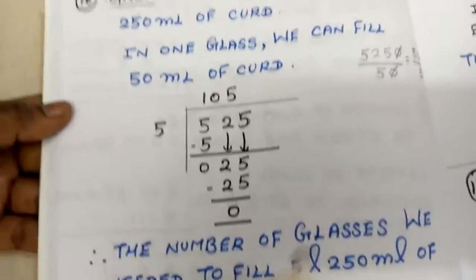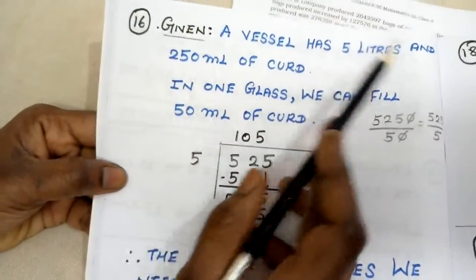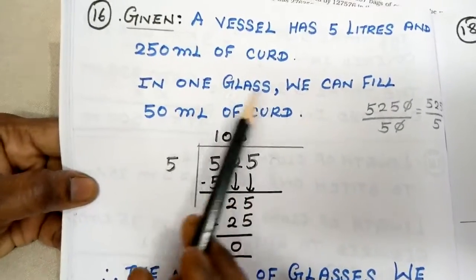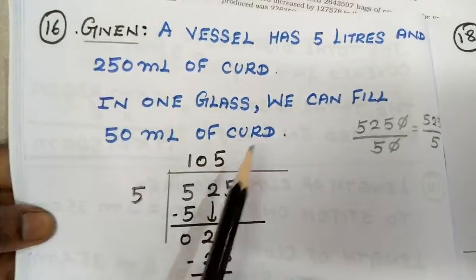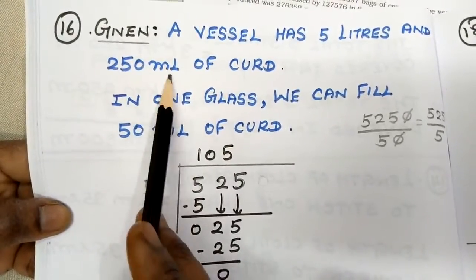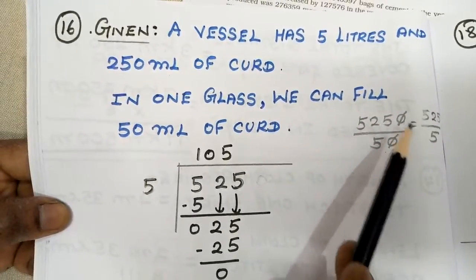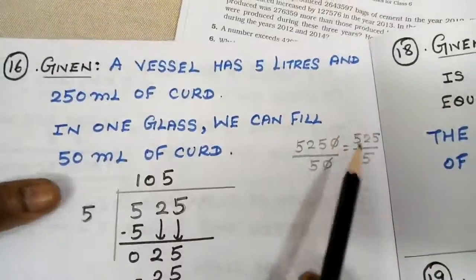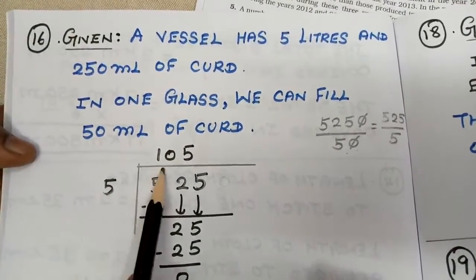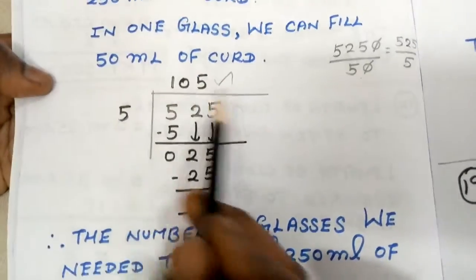Coming to question number 16. Given a vessel has 5 liters and 250 ml of curd. In one glass I can fill 50 ml of curd. So what I am going to do is 5 liters 250 ml, 5250 divided by 50. You can cancel this 0. After cancelling, you will have 525 divided by 5. If you divide and see, I am getting this value, that is 105.